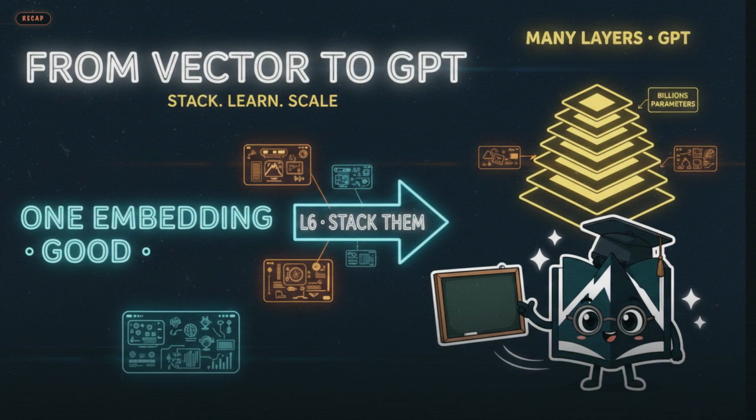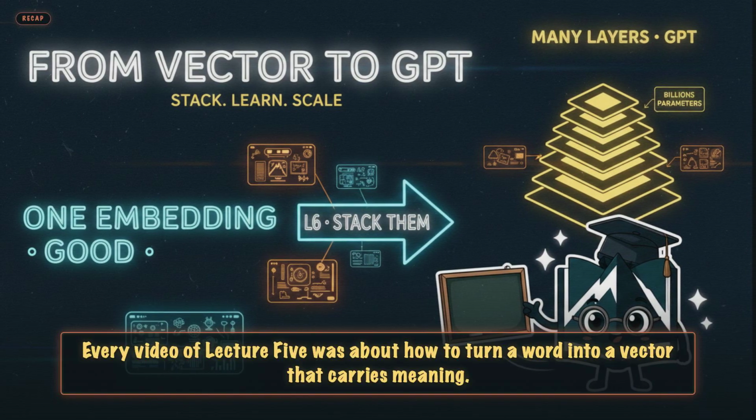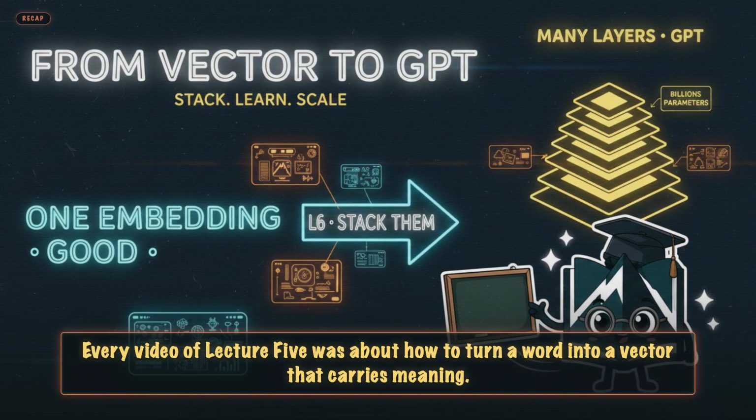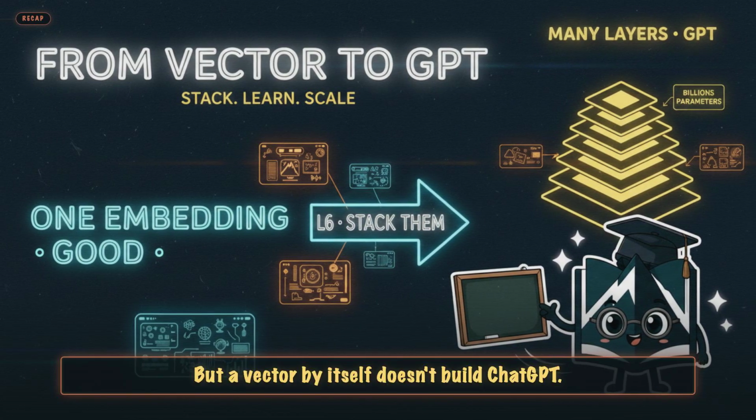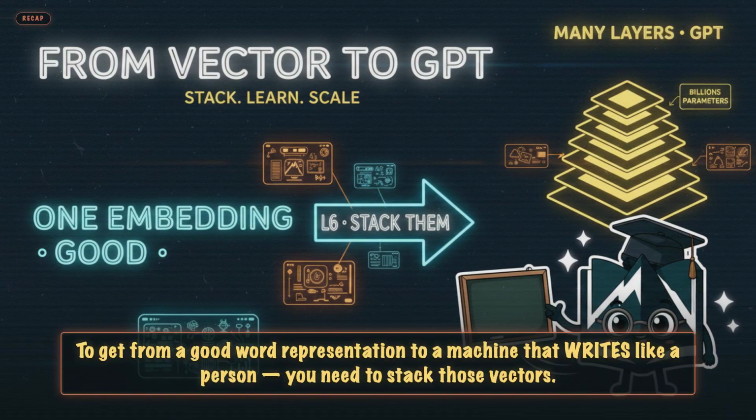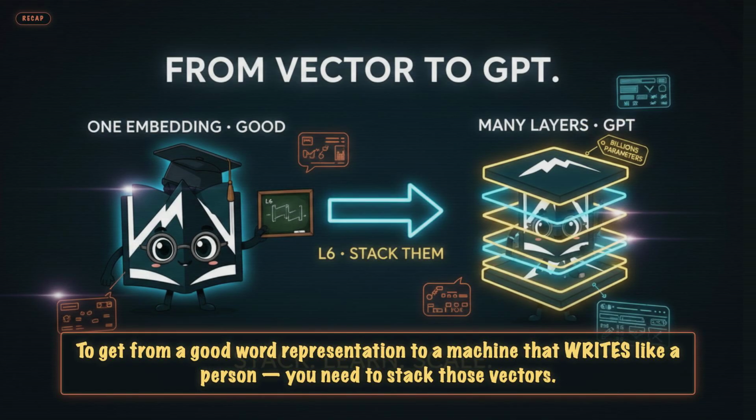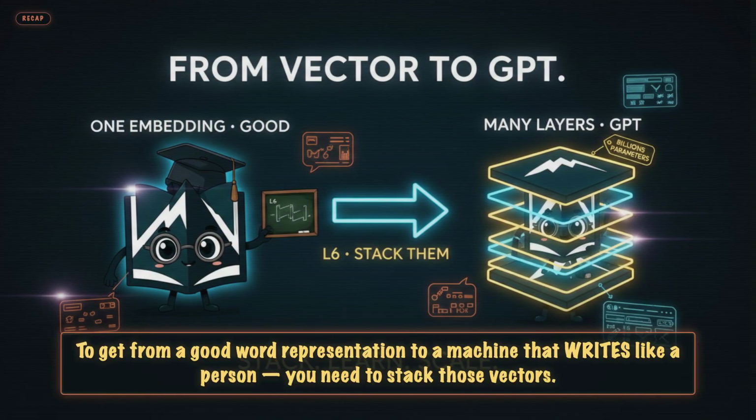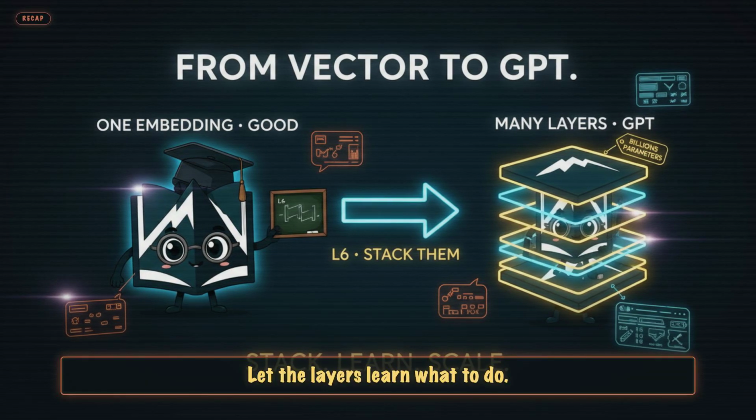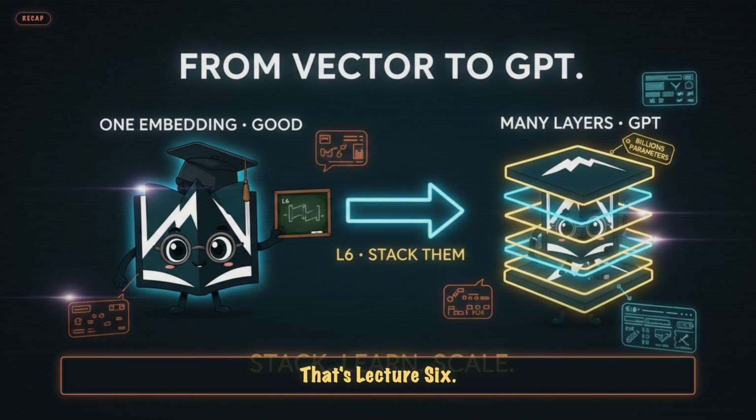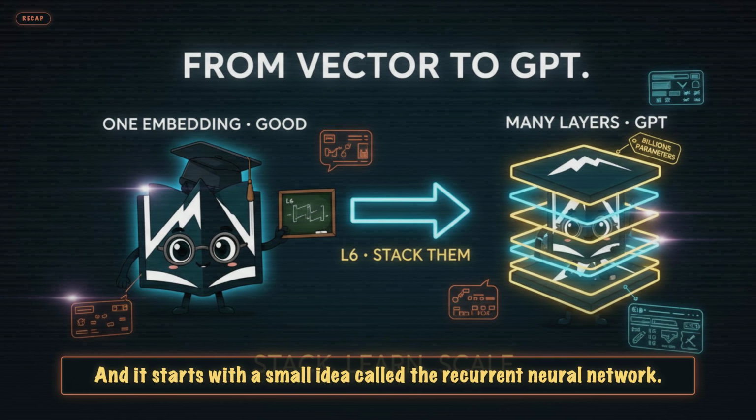Here's today's puzzle. Every video of Lecture 5 was about how to turn a word into a vector that carries meaning. But a vector by itself doesn't build ChatGPT. To get from a good word representation to a machine that writes like a person, you need to stack those vectors, feed them into layers, let the layers learn what to do. That's Lecture 6, and it starts with a small idea called the recurrent neural network.